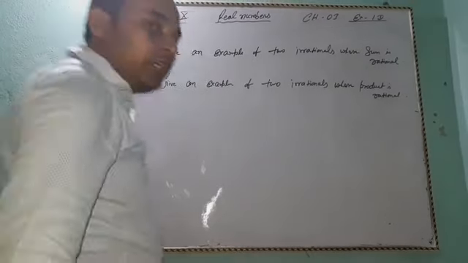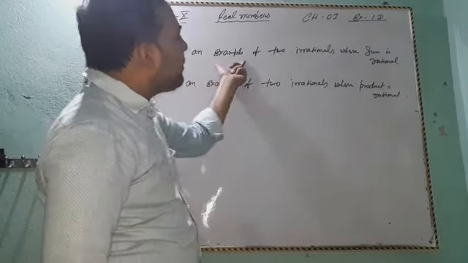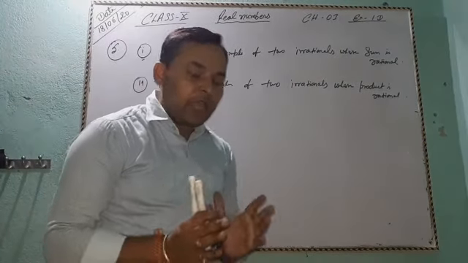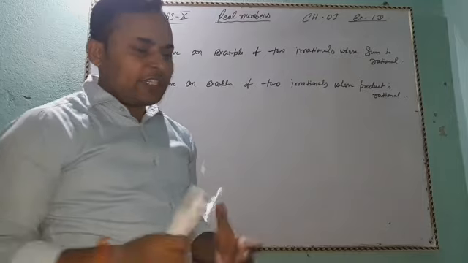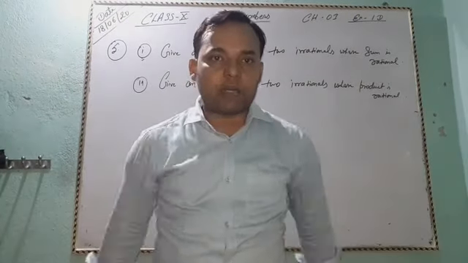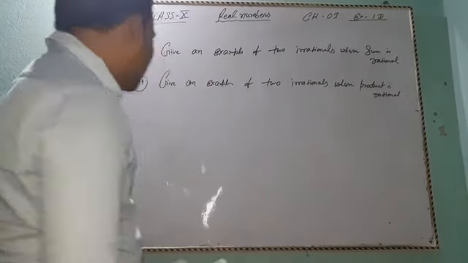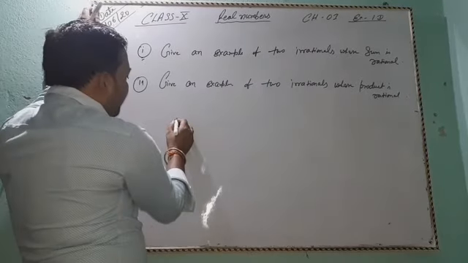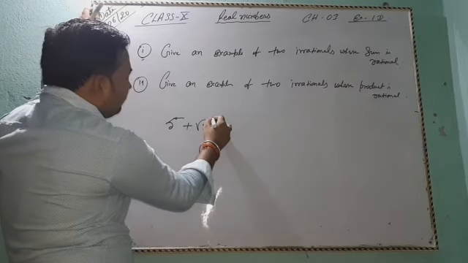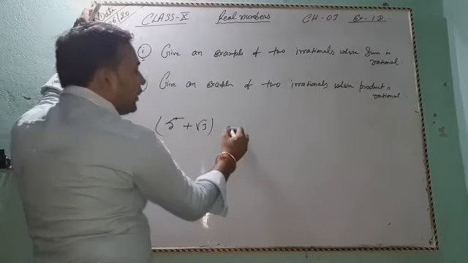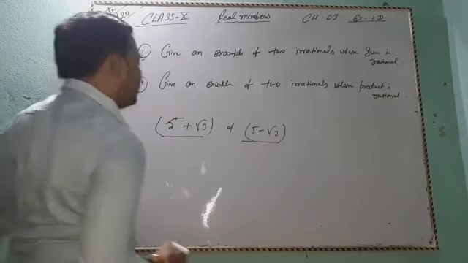Okay students, our next question is question 5: give an example of two irrationals whose sum is rational. Take an example of two irrational numbers whose sum is a rational number. So, 5 plus root 3 and 5 minus root 3.